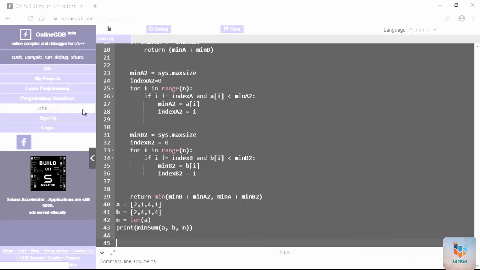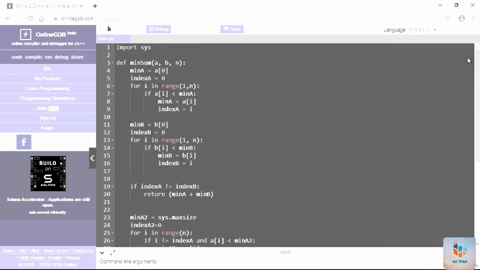So here we have given a code. In this code I have given two arrays, A which is 2 1 4 1 and B which is 2 4 1 4, and n is equal to the length of A. So here we are going to write a method like minimum sum, with A comma B comma n. So here this method contains, we are going to make it like Li into Ri and we are going to find which has the maximum value or has the minimum indexing.